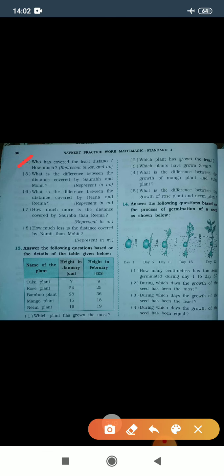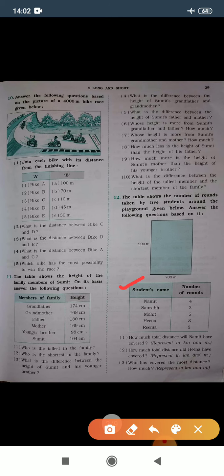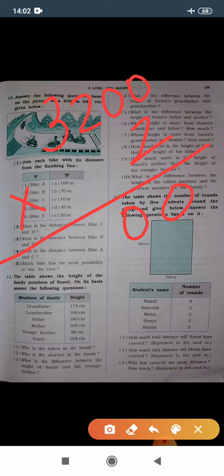Let's see question number 4. Who has covered the least distance? How much? Now we need to again go to this table. So least distance, that means who ran the fewest rounds. So you can see here Rima has ran only 2 rounds. Okay, so let's calculate 3200 multiply by 2 rounds. 2 zeros are 0, 2 zeros are 0, 2 twos are 4, 3 twos are 6.